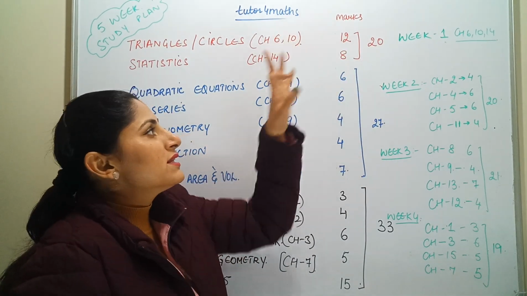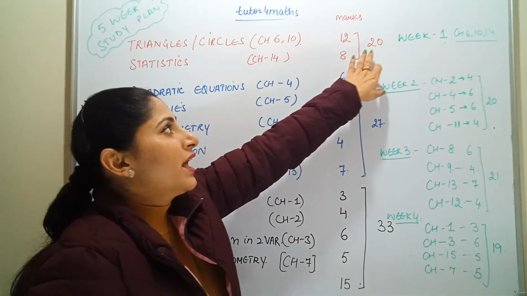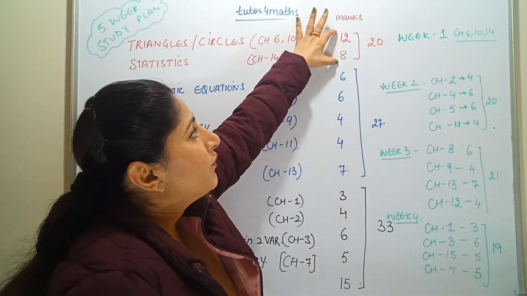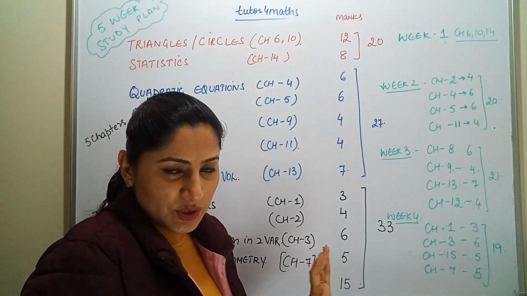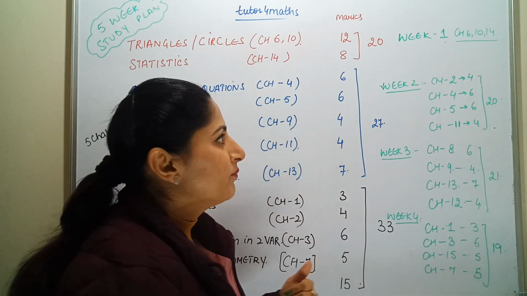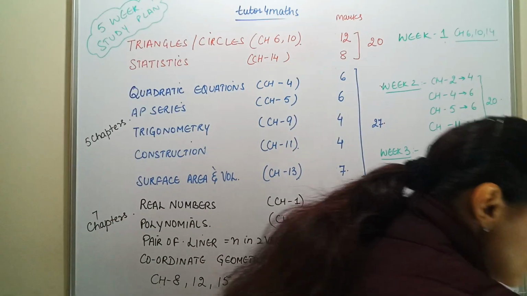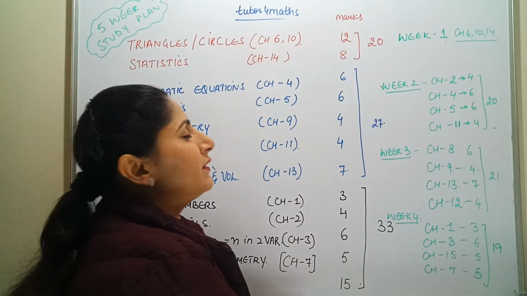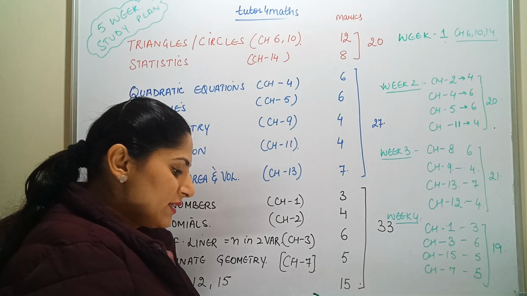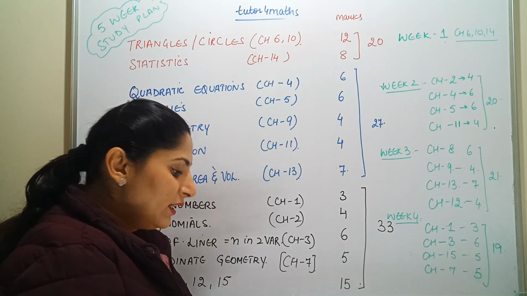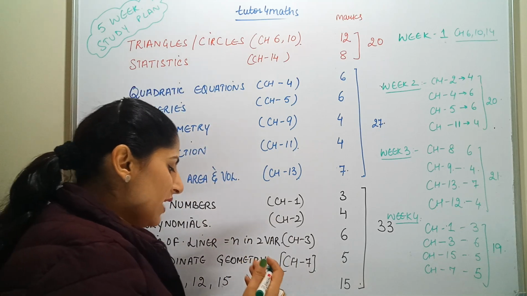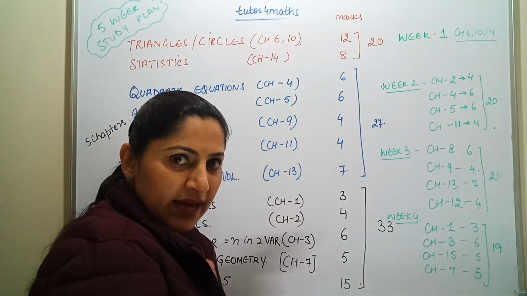Okay, so these are the chapters which carry the maximum weightage of 20 marks, and from these chapters we will be getting 6 mark questions, plus a few 1 mark and other questions. So from the 6th chapter, 10th chapter and 14th chapter, in the first week, our date today is the 17th. So the first week I am talking about is from 18th January to 23rd January, Saturday.